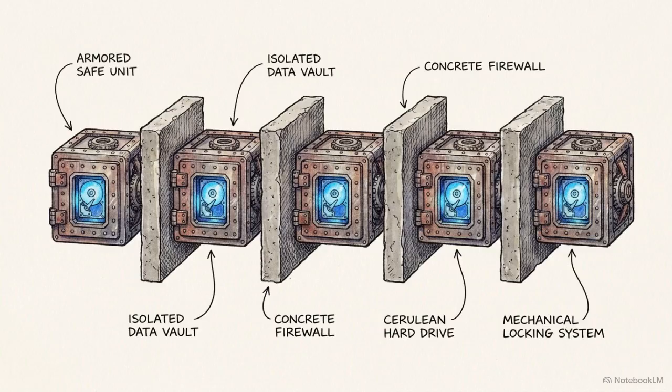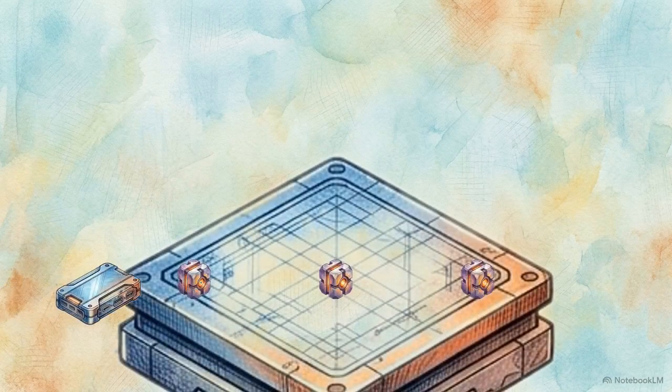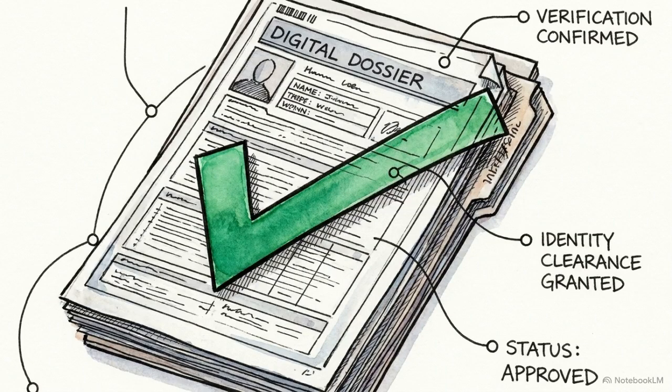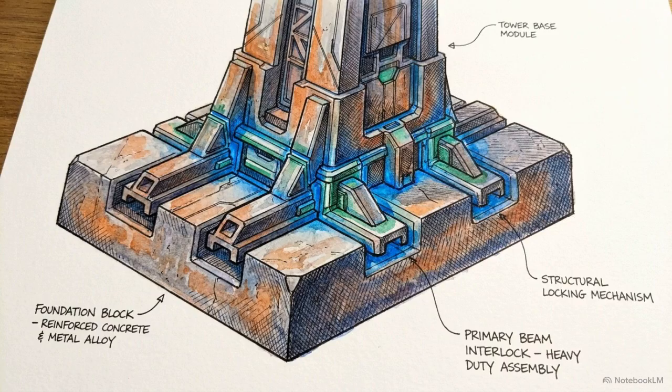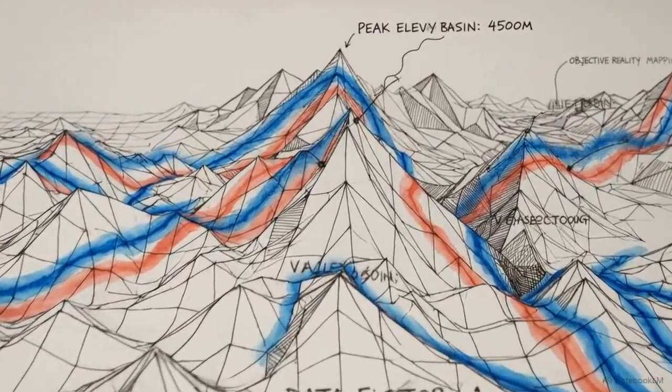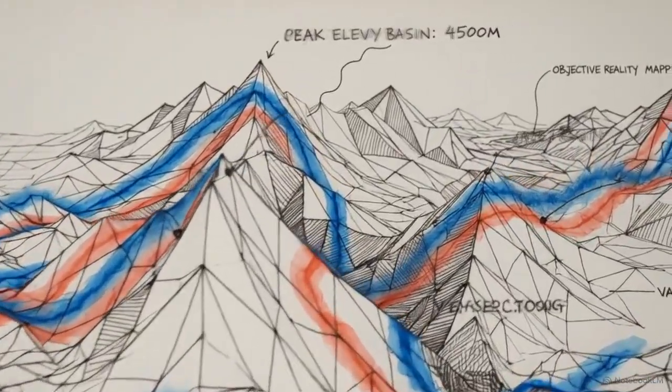Alongside the Data Vault sits the Trust Exchange, Patent 04, the critical orchestration layer for security. It verifies external identities and data sources at the protocol level before allowing any information to move upward. By isolating the data from the provider while verifying all inputs, this foundation establishes the trust environment required for decades of data compounding.